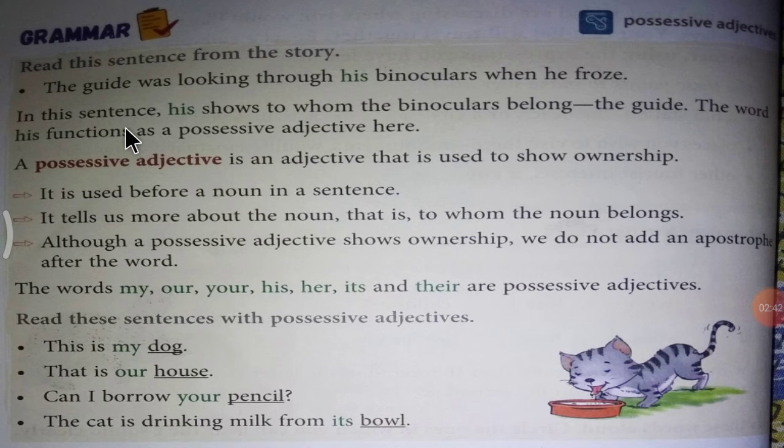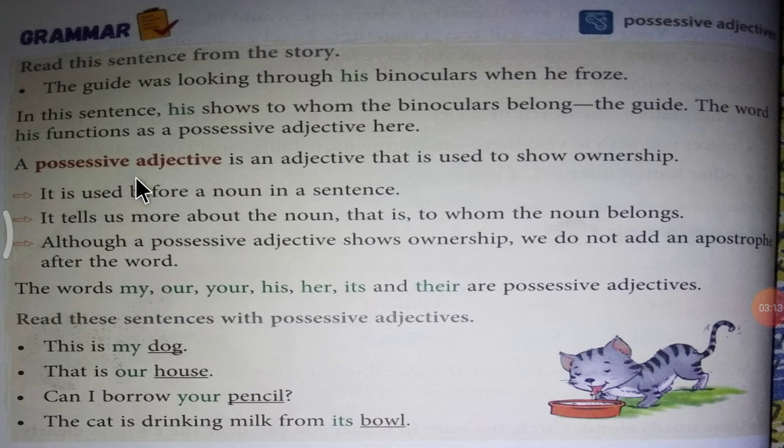In this sentence, his shows to whom the binoculars belong: the guide. The word his functions as a possessive adjective here.